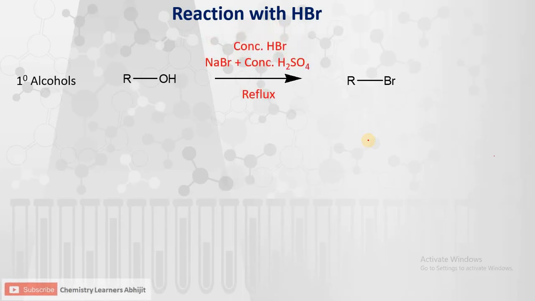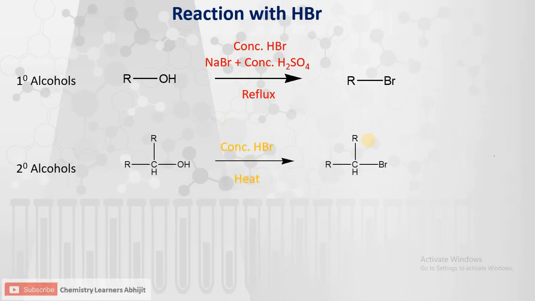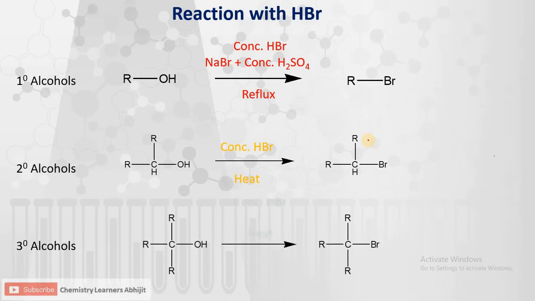Here this is the reagent which we are using for this reaction, that is concentrated HBr in presence of sodium bromide and concentrated H2SO4 under reflux condition. In secondary alcohols, only concentrated HBr is used, which on heating produces secondary alkyl bromides. And for tertiary alcohols, if you use concentrated HBr on heating, that produces tertiary alkyl bromides.